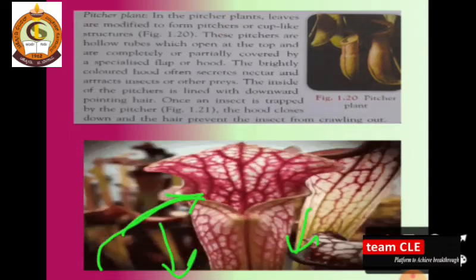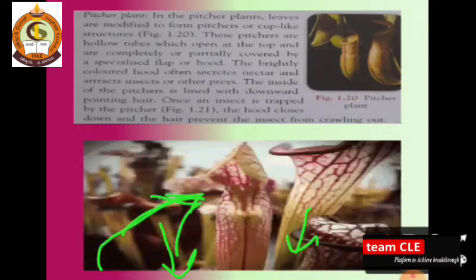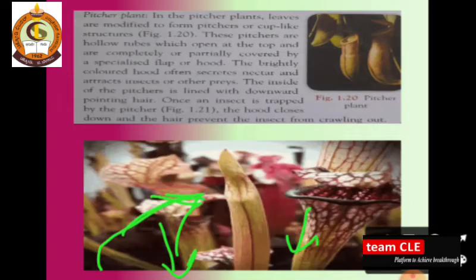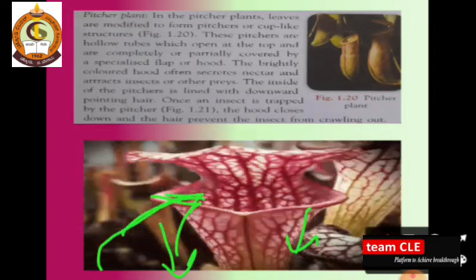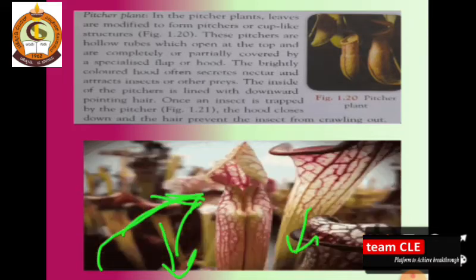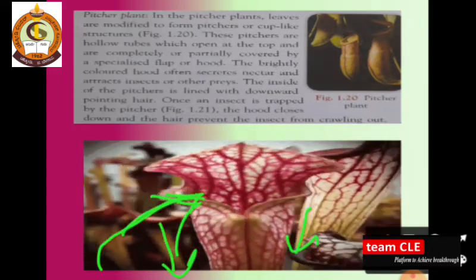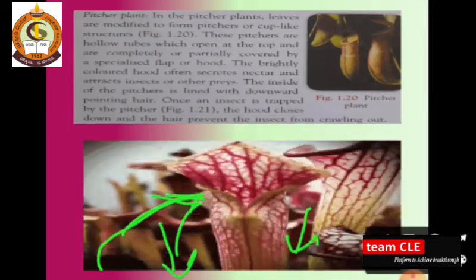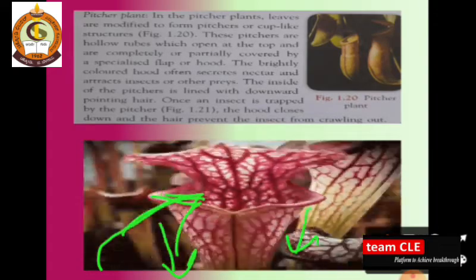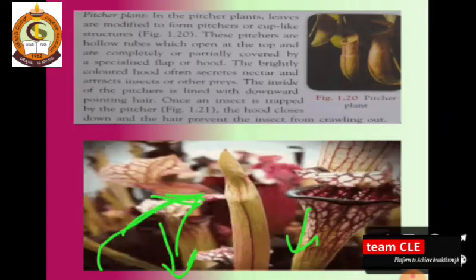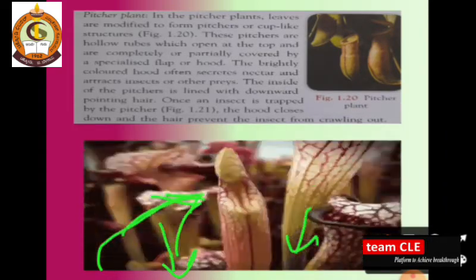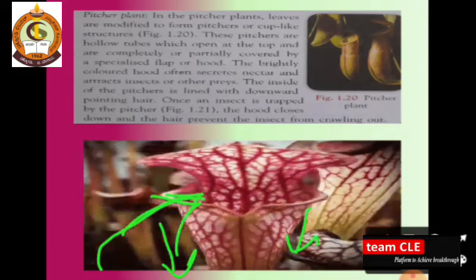When the insects go into this hollow structure, they are not able to leave, and after a few moments the insects die. From the dead and decaying organisms, the plant gets its mode of nutrition, as well as the water which is necessary for growth and development.